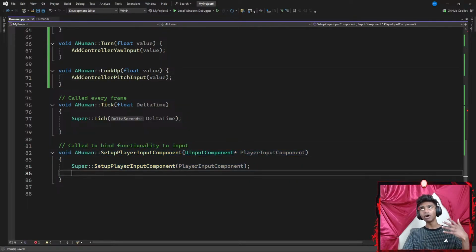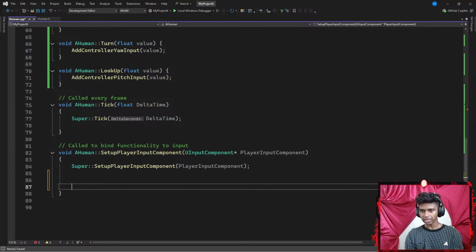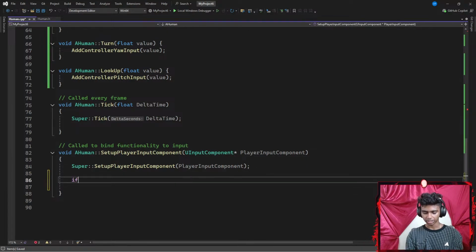Right now my Unreal Engine knows my inputs, my Visual Studio knows my inputs, but they're not attached together, so I cannot say what to do once that input is actually clicked. That said, let's go all the way down here. Okay, now for my final step, SetupPlayerInputComponent. This is a bit trickier part. I'm going to go with an if statement to check if my UEnhancedInputComponent is equal to a cast check.